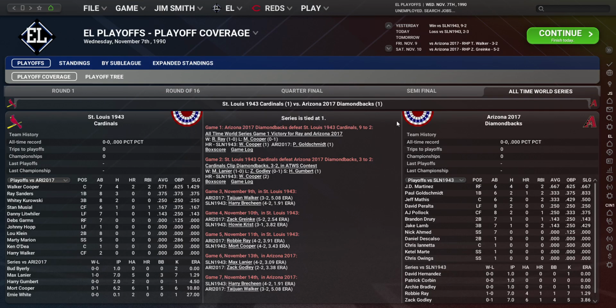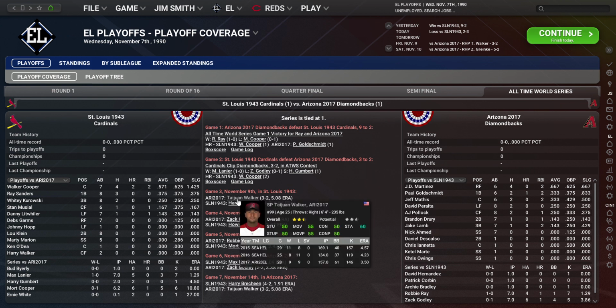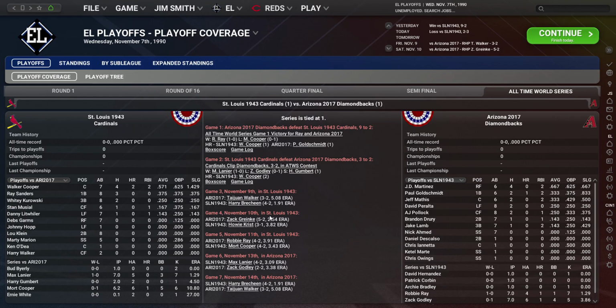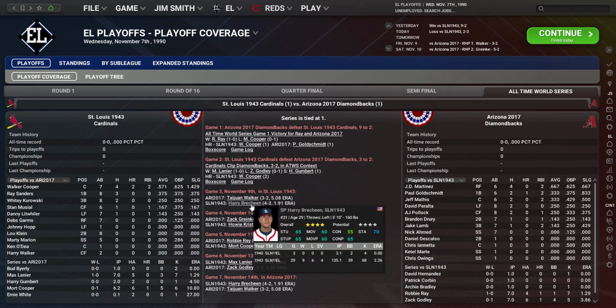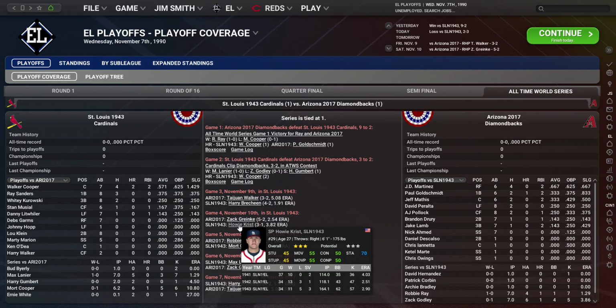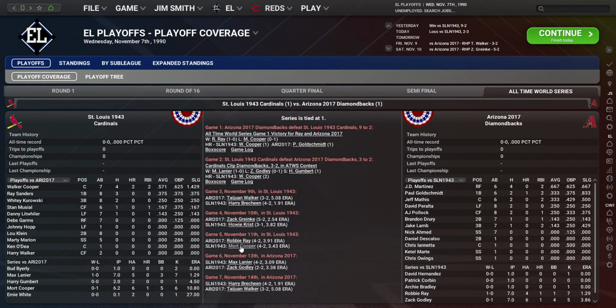I'll leave you with that. We have a 1-1 series tie. We'll be back for the next game, as it looks like Taijuan Walker pitches for the Diamondbacks against Harry Breachin, which is a huge advantage for the Cardinals. If they win that game, they'll be in a pretty good spot because the starting pitching the rest of the way is pretty good.